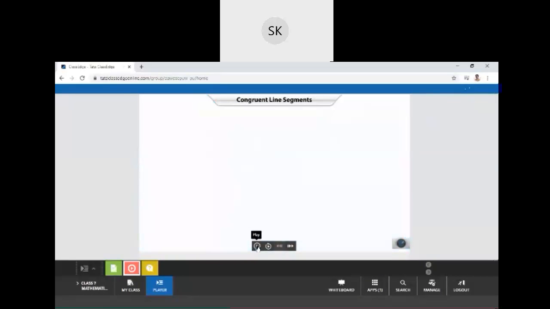What do you observe in the second figure? ST is not exactly overlapped on AB. Some part of AB remains the same. It means that they both are not congruent to each other. Okay, so whenever the line segments have an equal measure or equal length, only then do they overlap each other, and that is nothing but the congruence of line segments.